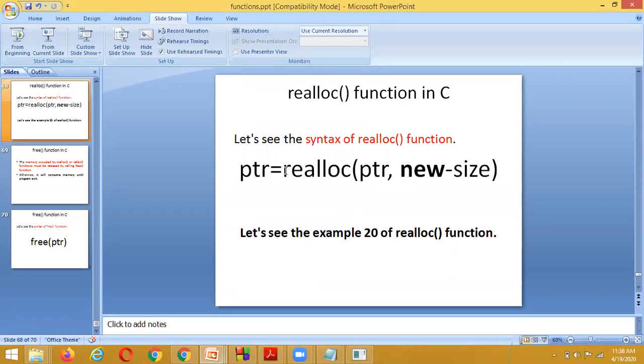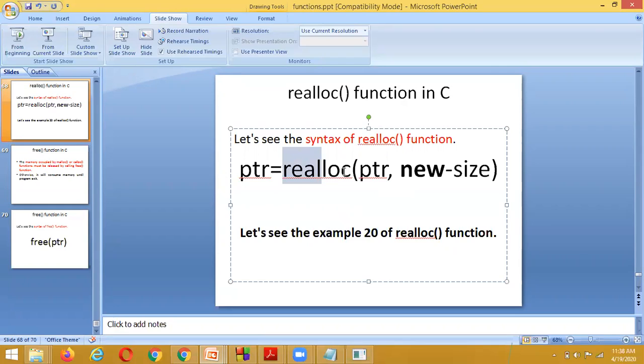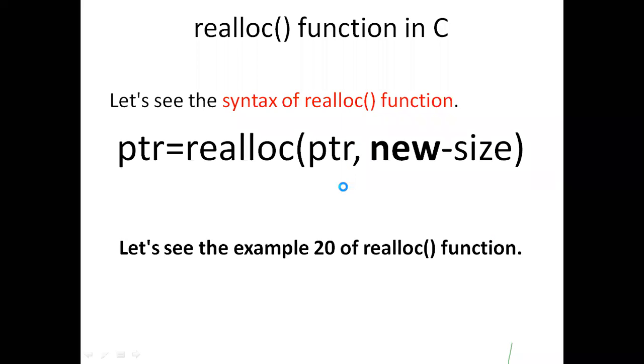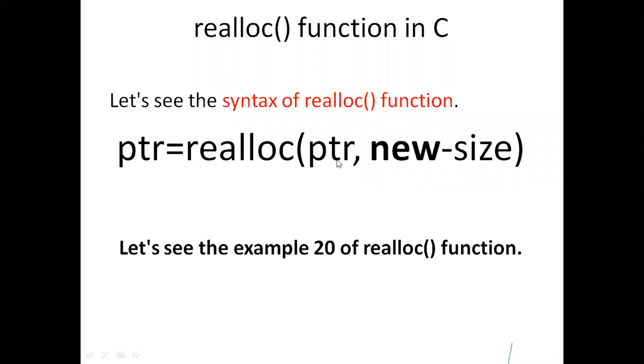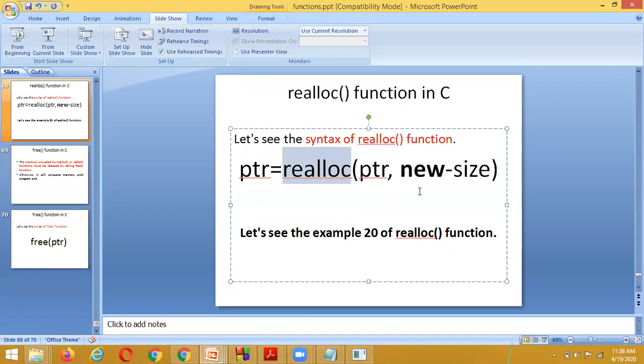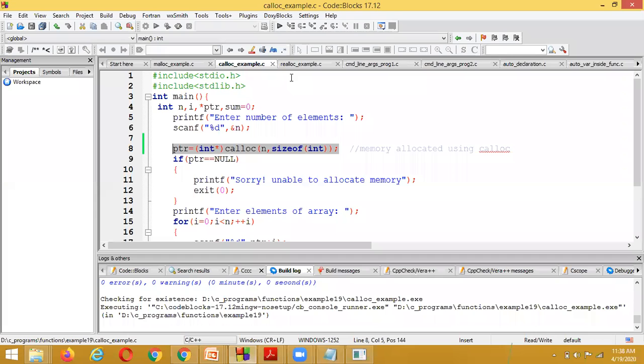For that we use a functionality called realloc. The first parameter we pass is the pointer, and the second parameter is the new size. Let's see it practically.